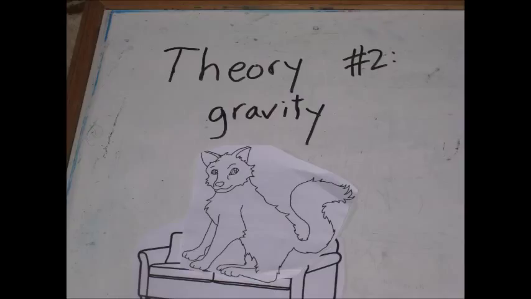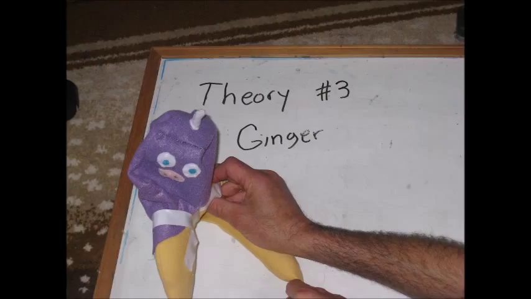On to theory number 2, gravity. Gravity is indeed an external force that acts on the falling cat, but gravity cannot create a net external torque on an object relative to its center of mass. So we're going to completely ignore gravity from now on, because in fact, gravity is not relevant to how the cat twists.